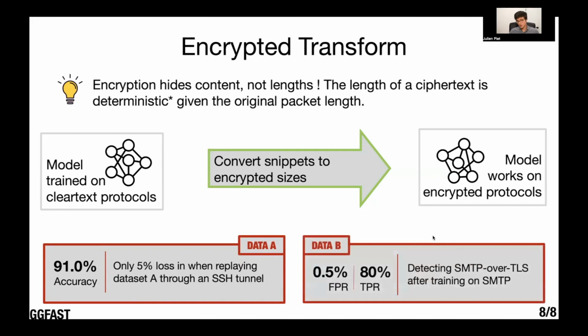Another example we tried was to train a classifier on SMTP recognition compared to other protocols and convert that to SMTPS, not SMTP with start TLS, but SMTP over TLS. And what we found is that we only had a 0.5% false positive rate. So we were able to uniquely identify SMTPS. And in 80% of the cases, we could still detect SMTPS. And if we dig deeper into these 0.5%, we realize that most of the errors are actually POP3 over TLS or IMAP over TLS. So our classifier can actually recognize email traffic, and the errors are actually understandable.